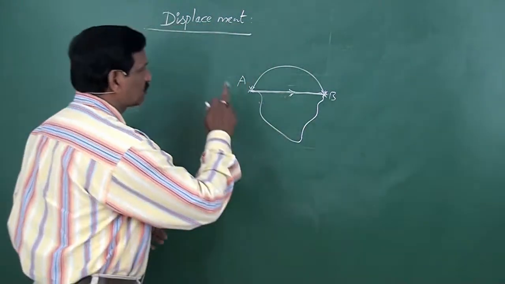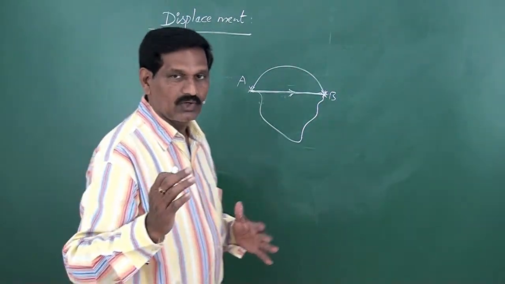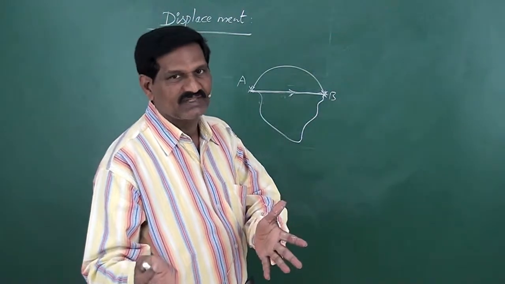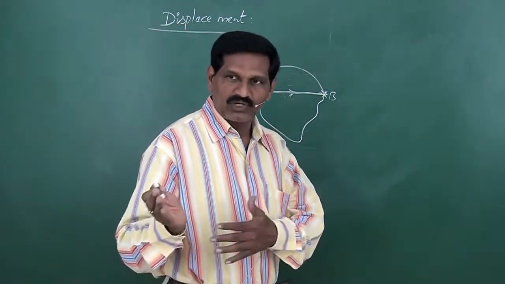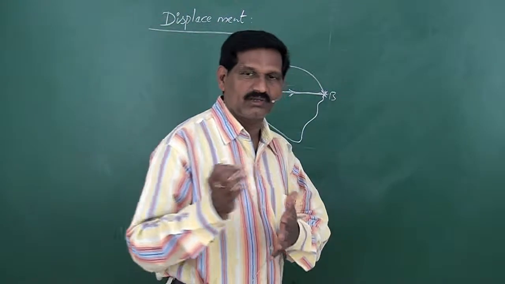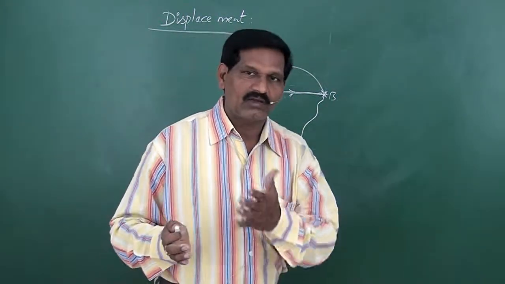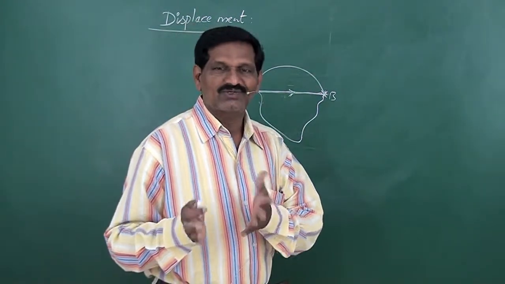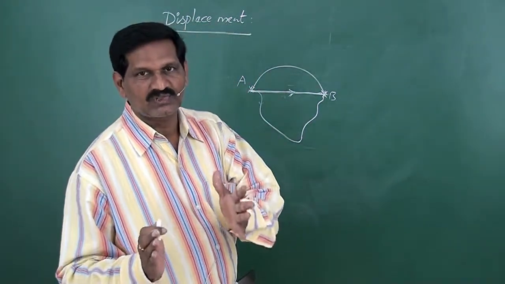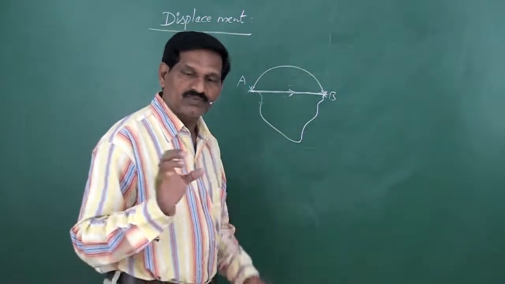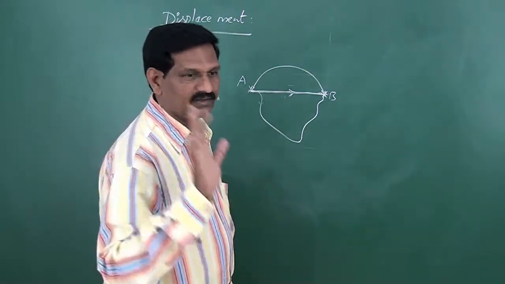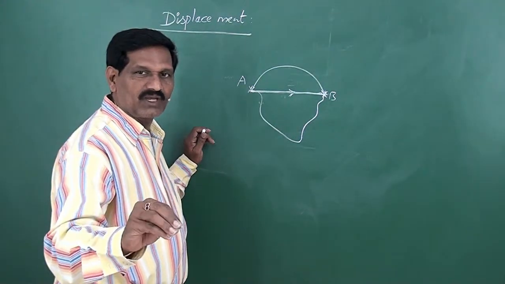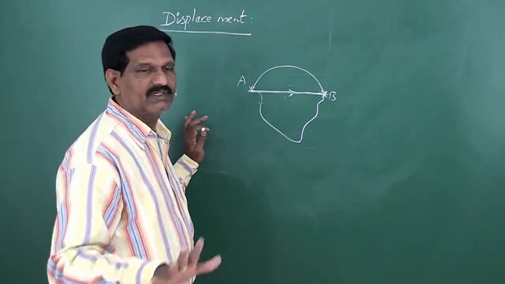So here, displacement has direction. Why? When we use the term displacement, we have to specify the direction of motion. The body displaces from A to B, or the body displaces from A to B along northwards or along eastwards, like that. So it has direction. Hence displacement is a vector quantity. When we use the term displacement, in addition to the magnitude, you have to specify the direction.